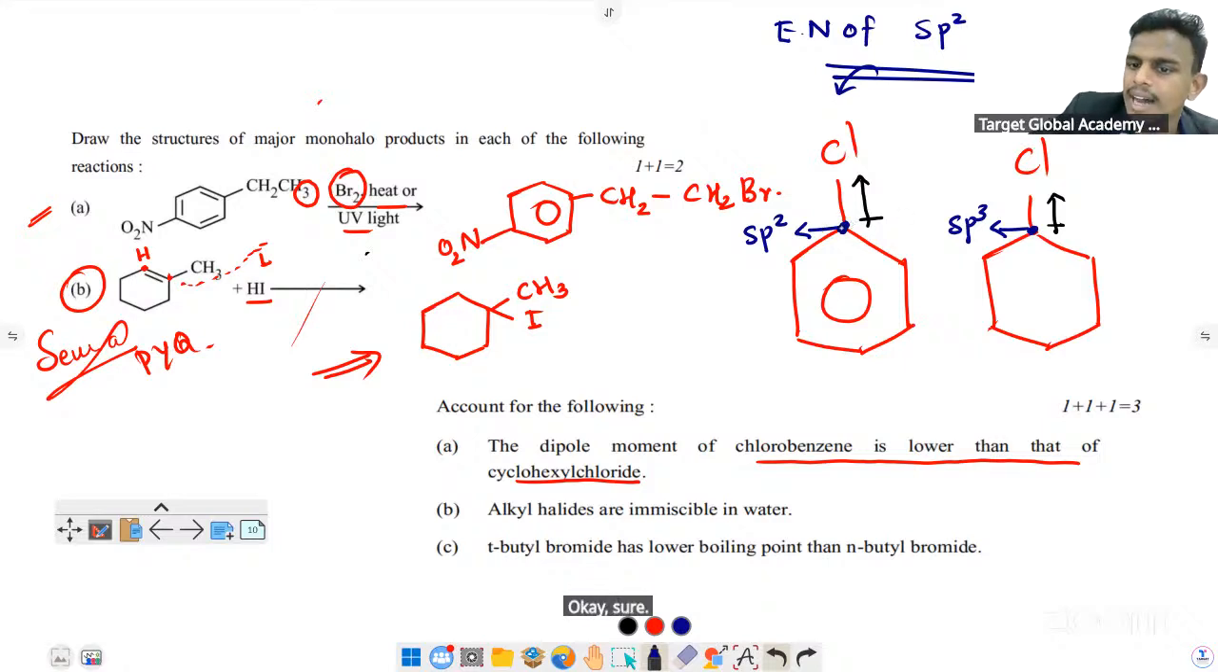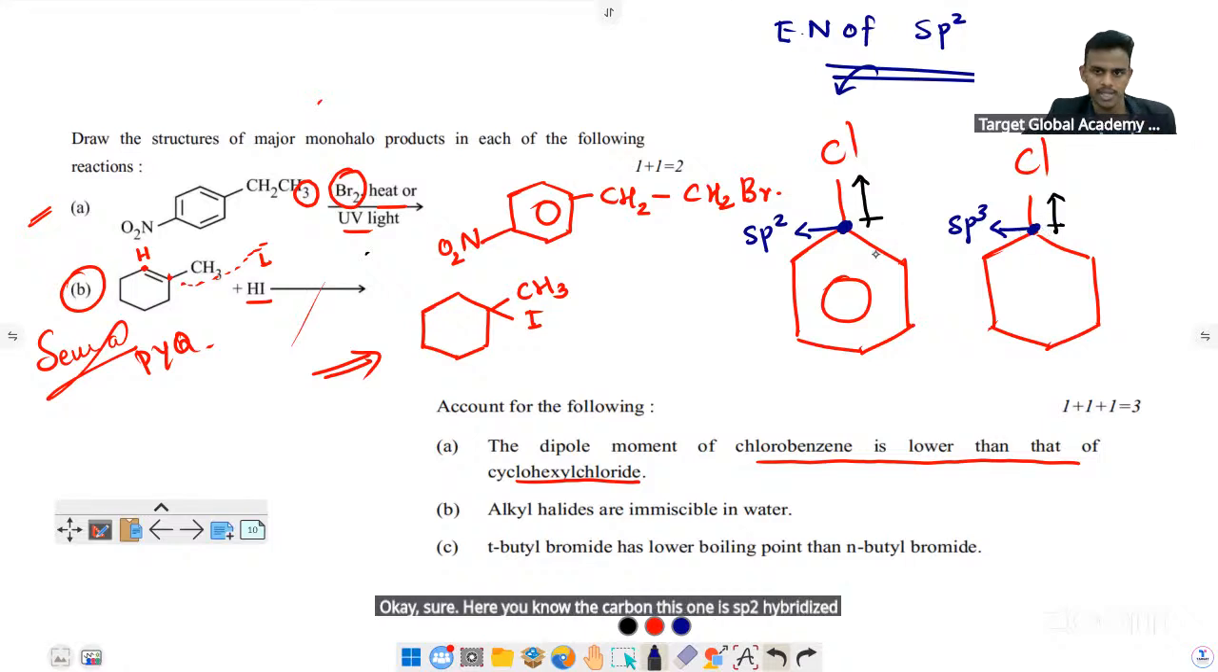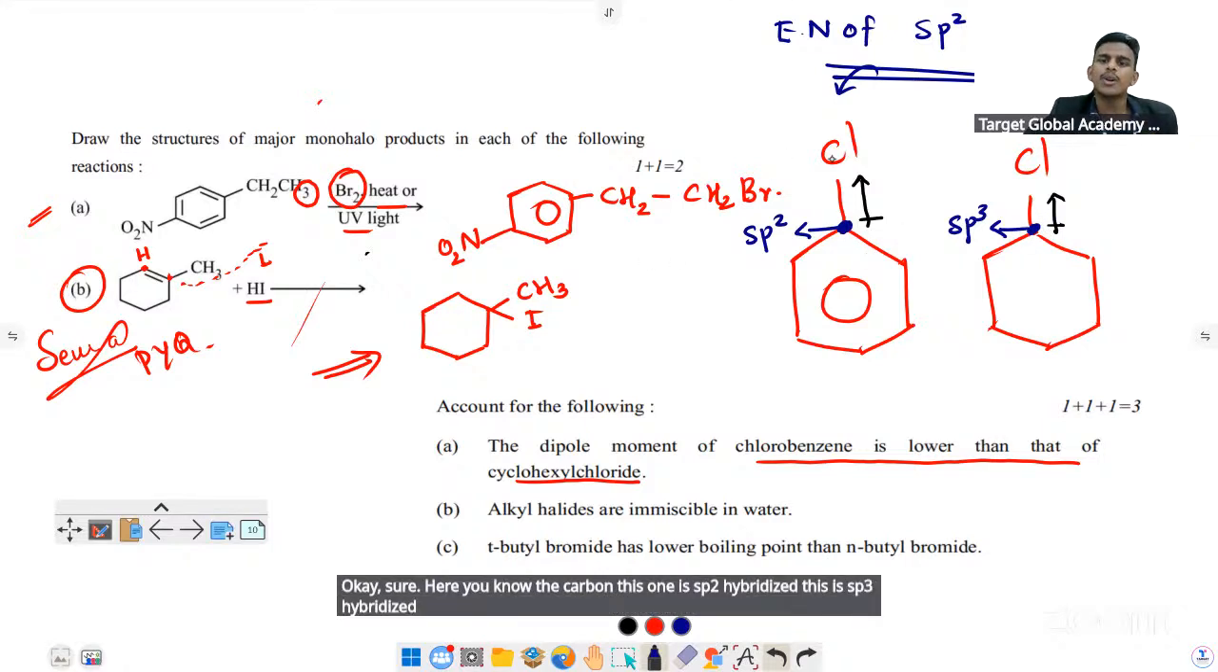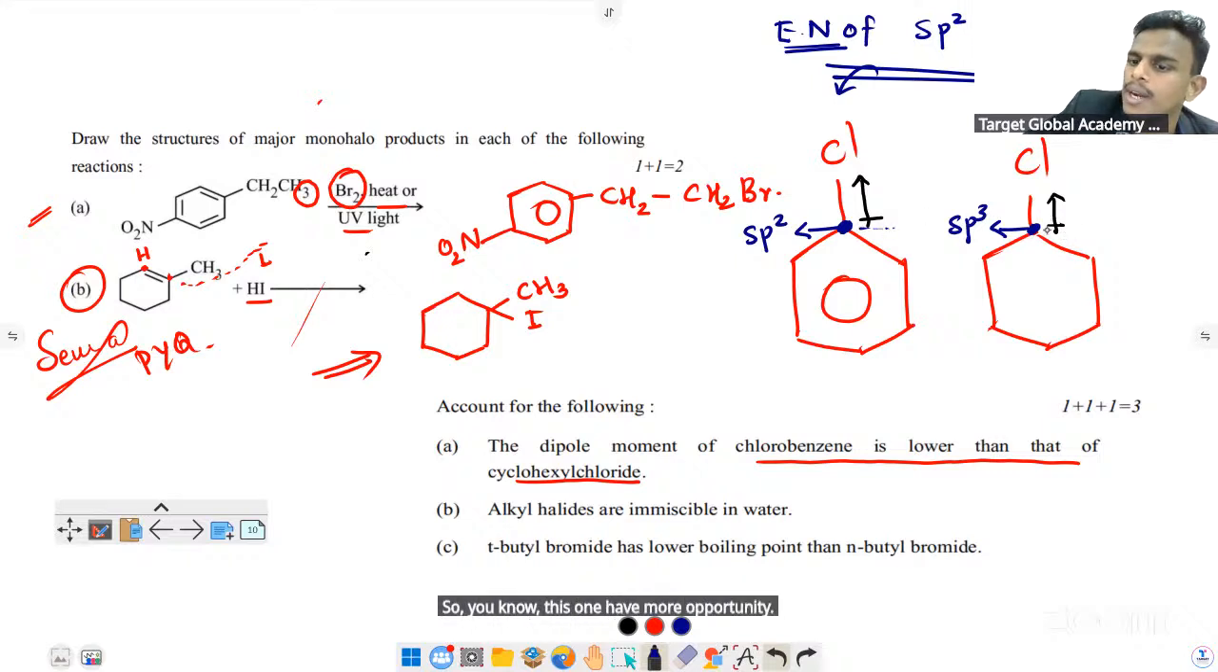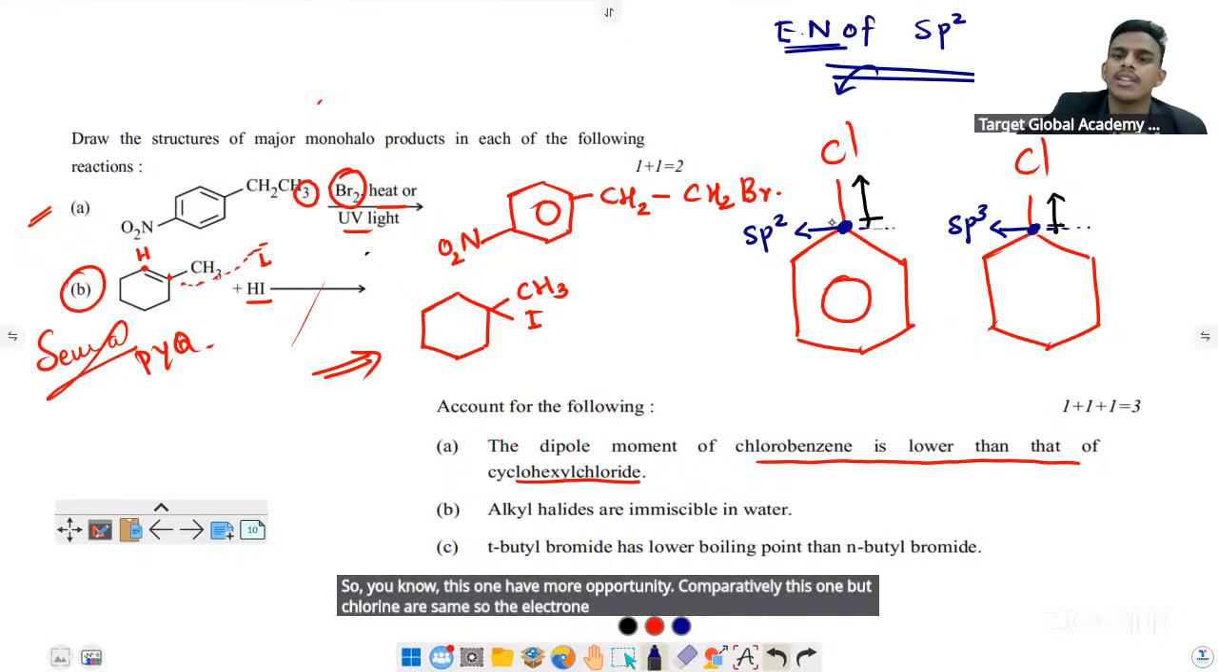Here, the carbon, this one is sp2 hybridized, and this one is sp3 hybridized. The electronegativity of sp2 hybridized carbon is more than the electronegativity of sp3 hybridized carbon. So this one has more electronegativity comparatively, but chlorine is the same. So the electronegativity difference between this sp2 carbon and chlorine is very less.